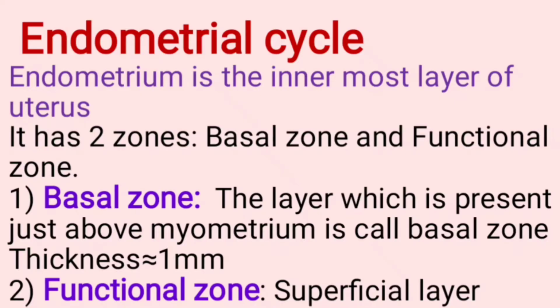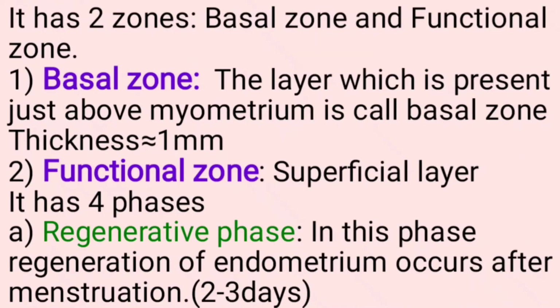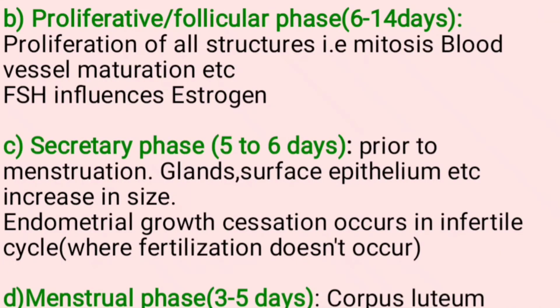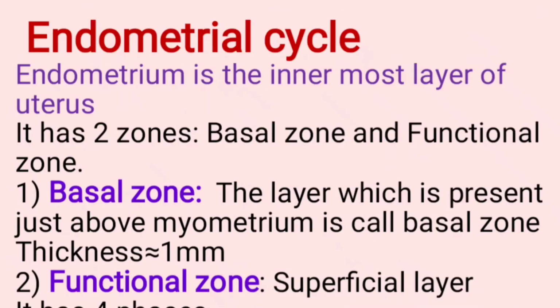Next cycle is the endometrial cycle. Endometrium is the innermost layer of the uterus. The uterus has 3 layers, and of those 3 layers, the innermost layer is the endometrium. This endometrium has 2 zones: one is the basal zone, another is the functional zone. The basal zone is present just above the myometrium and the functional zone is the superficial layer. This has 4 phases: regenerative phase, proliferative or follicular phase, secretory phase and menstrual phase.